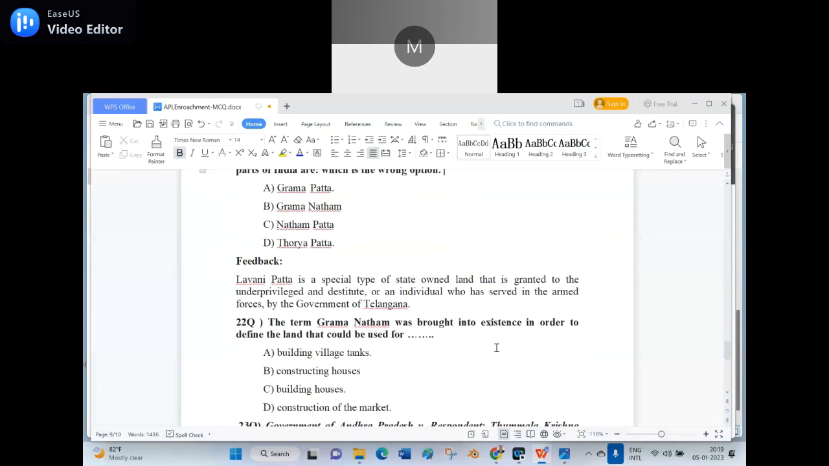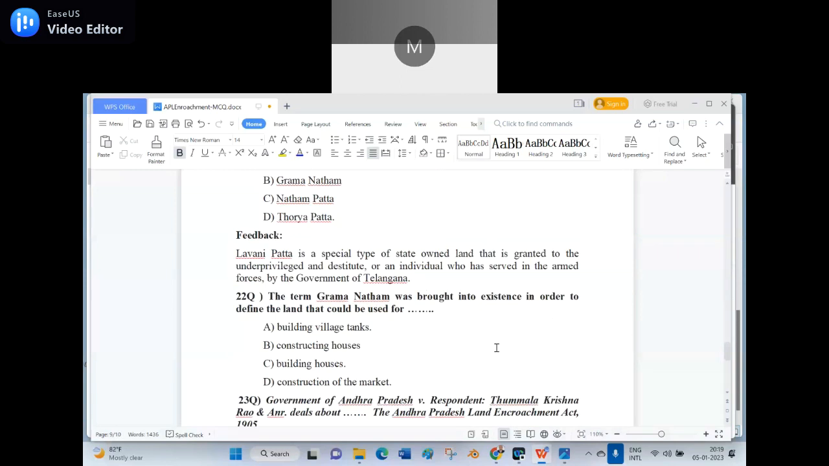22nd question. The term Gramanatham was brought into existence in order to define the land that could be used for dash. A, building village tank. B, constructing houses. C, building houses. D, construction of the market. I made the four options here.